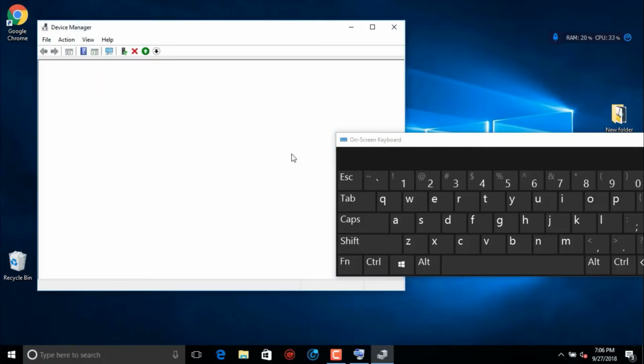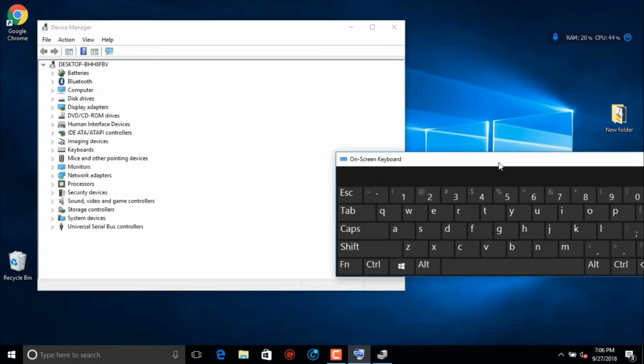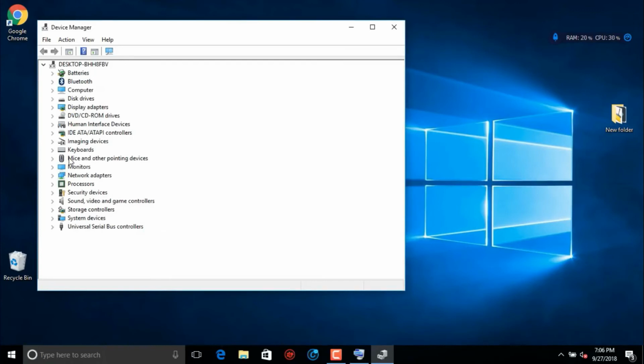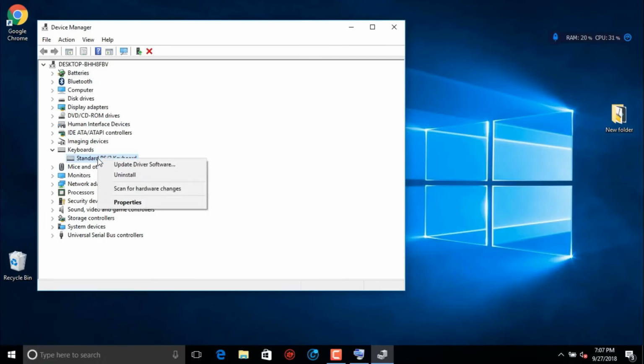Now you can minimize this keyboard. Here you can see Keyboards. Click the arrowhead on the left side, and then you can see Standard PS/2 Keyboard. This is the keyboard software we have to update to fix this issue. To do that, right click on that and select Update Driver Software.